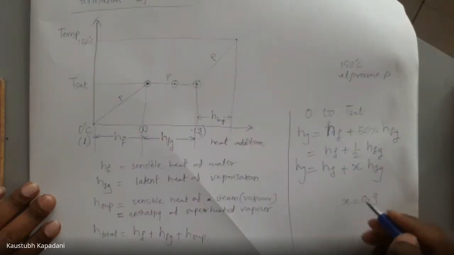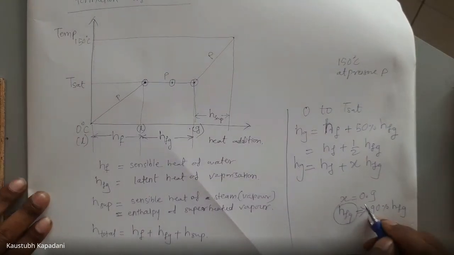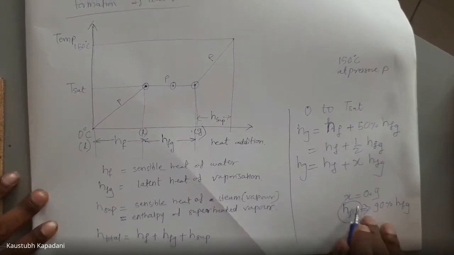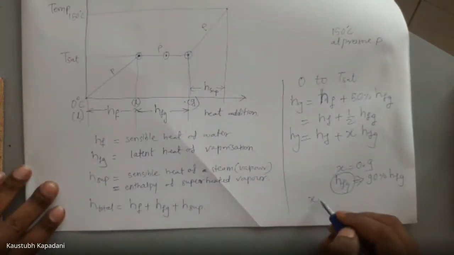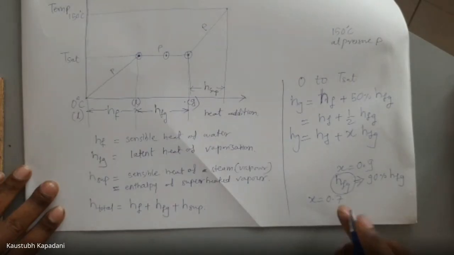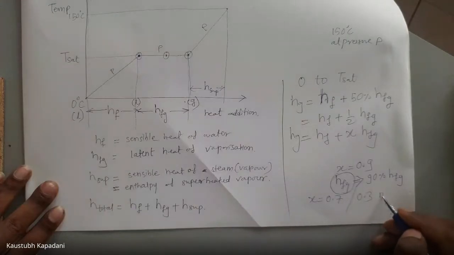In this case, how much HFG do we have to provide? We have to provide 90% of the total HFG. Then only 90% of the water will boil and X will be 0.9 in that case. One more example: X equal to 0.7 means 70% is steam and 30% is moisture.